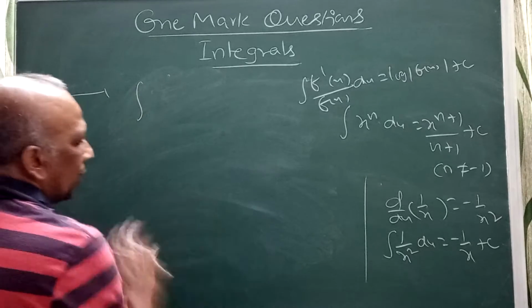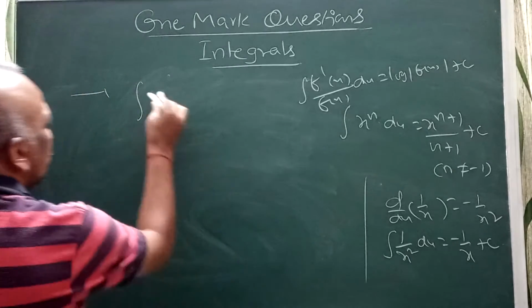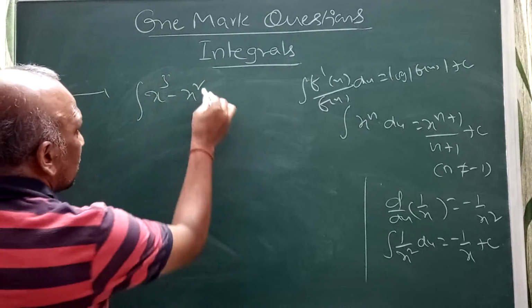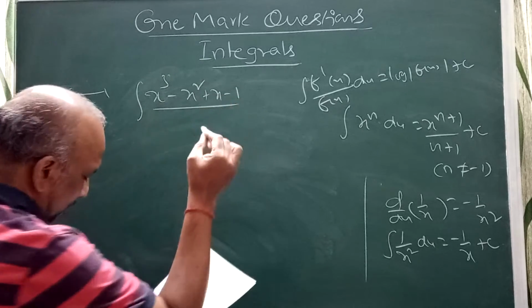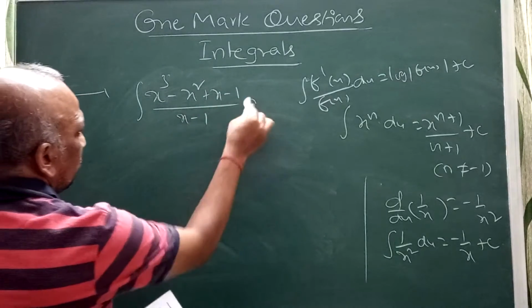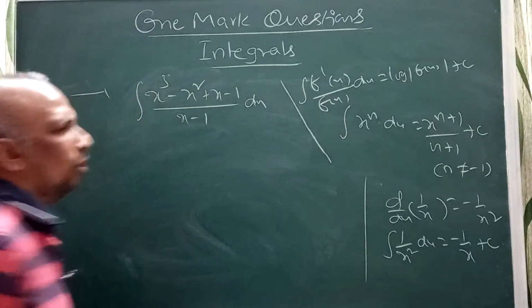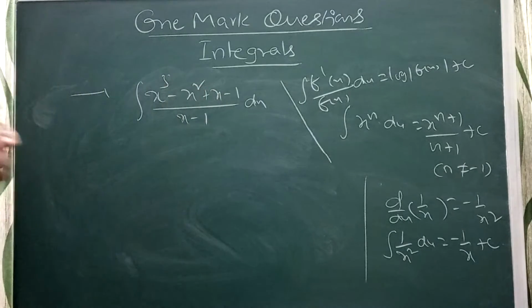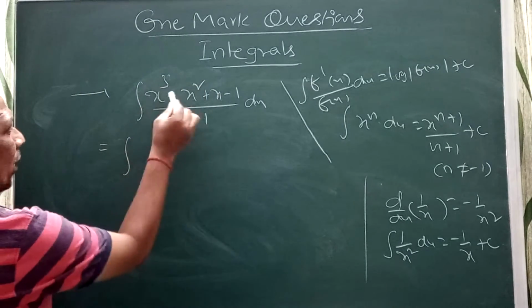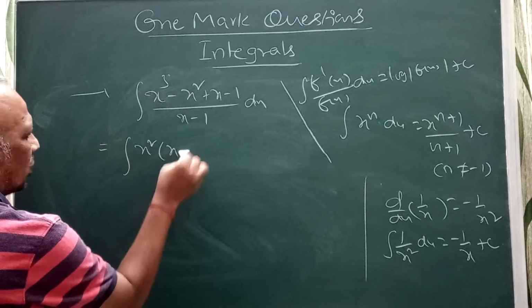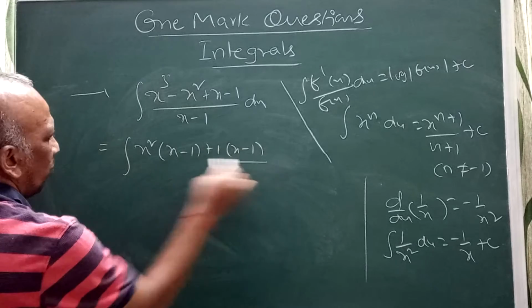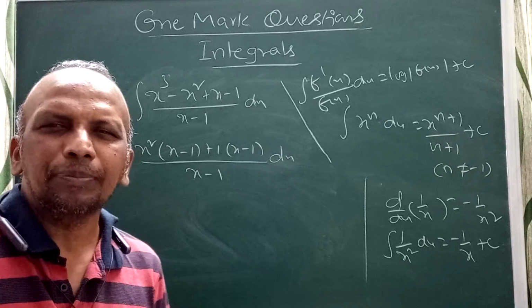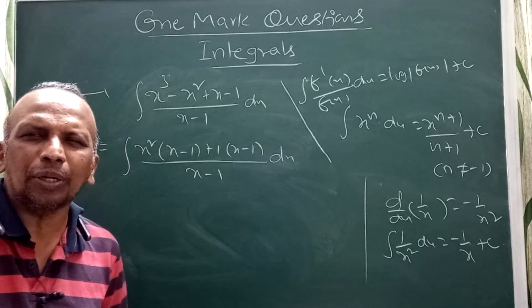See the next problem. Integral of (x cube minus x square plus x minus 1) by (x minus 1) dx. Look into this problem. I can simplify it. Take x square common from the first two terms, x minus 1, and take 1 common from the last two, x minus 1, over x minus 1. This is a simple problem, I only need to simplify.